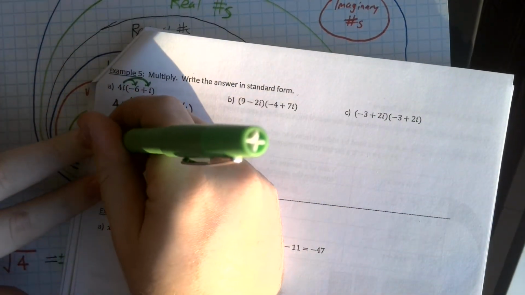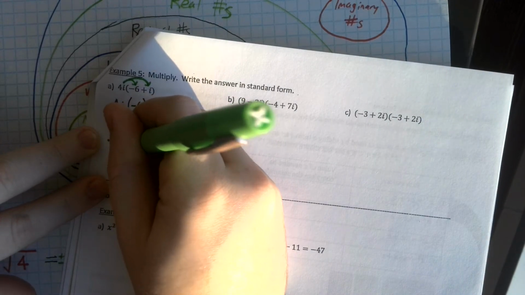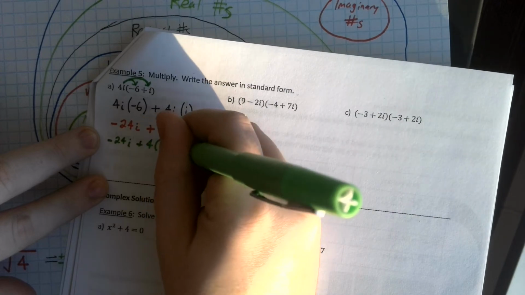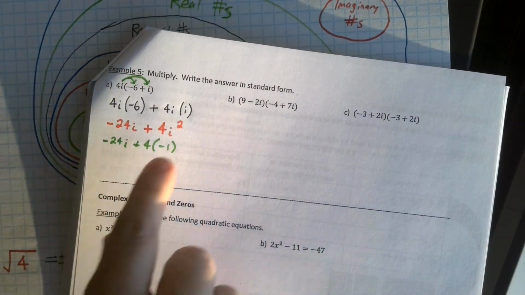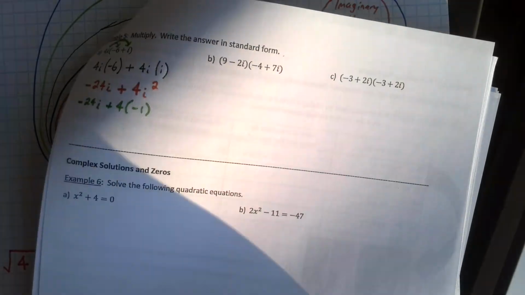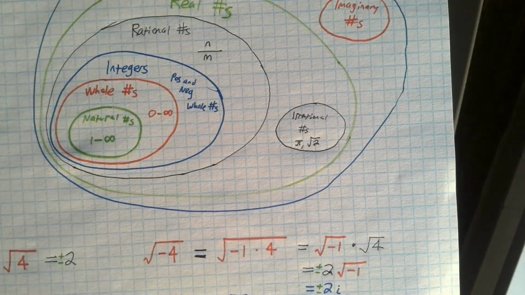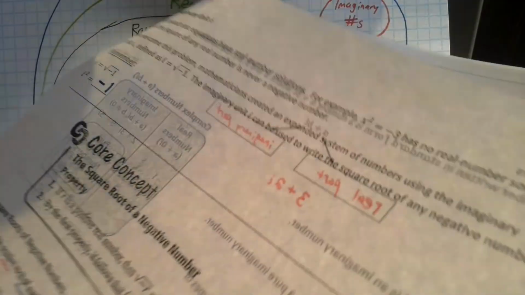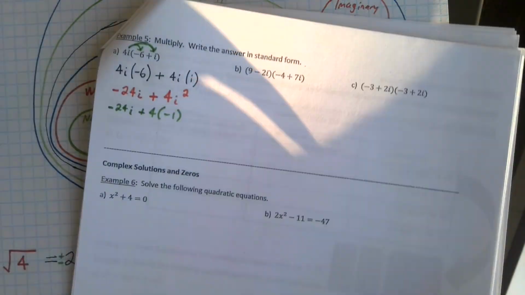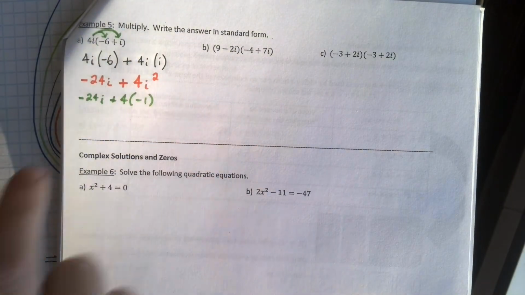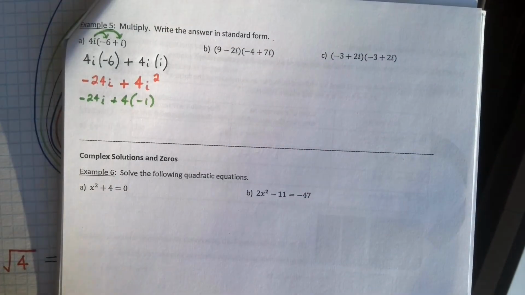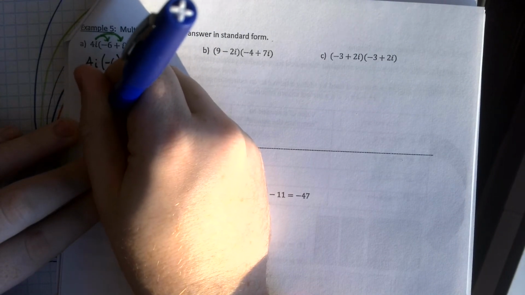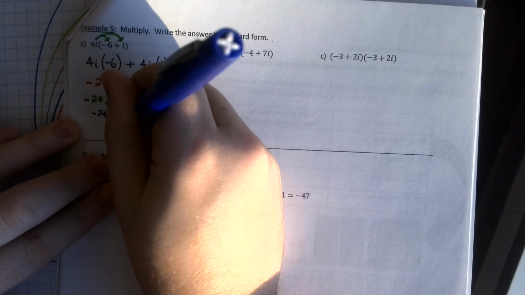So this is the same as writing negative 24i plus 4 times negative 1. Remember, i squared is the same as negative 1. That's what we said in our notes on this page over here. i squared is just negative 1. So, we know 4 and negative 1 multiply to make negative 4. So this is just negative 24i minus 4.